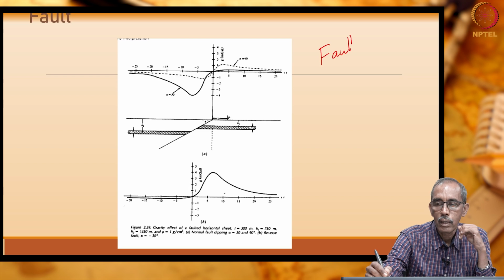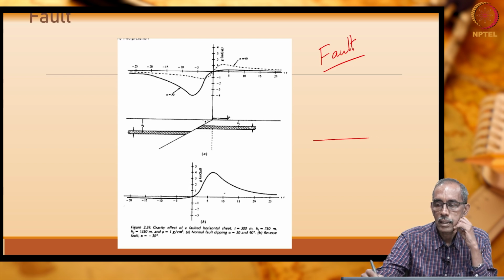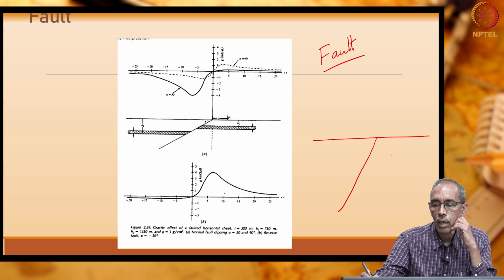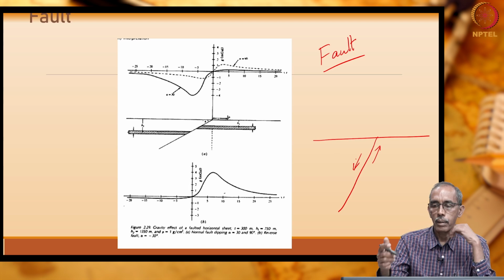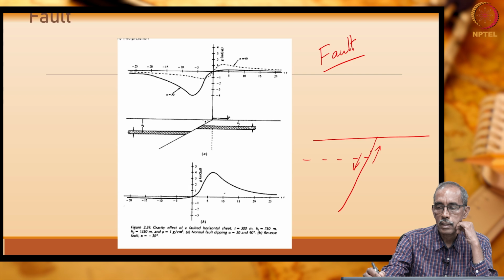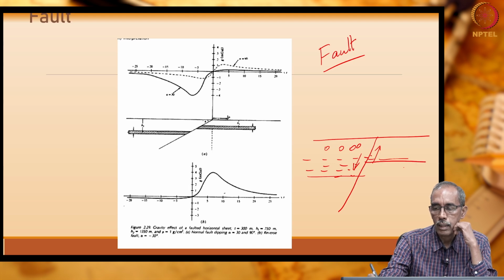Fault is a major structure below the surface of the earth where the blocks of earth have relatively moved past one another. That means here if this is a formation, this formation has moved upwards and is not there on the right hand side, then there is a next formation. This formation has moved somewhere here.